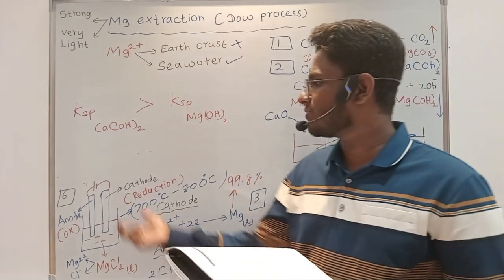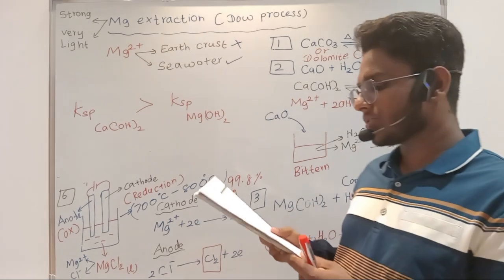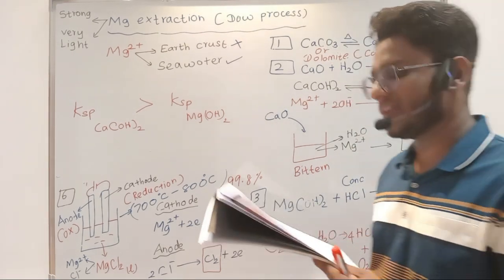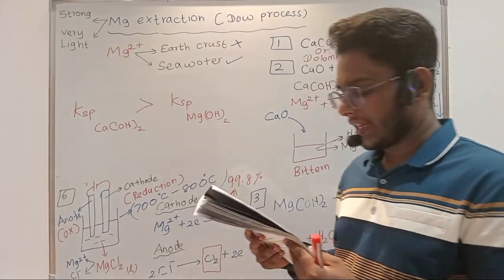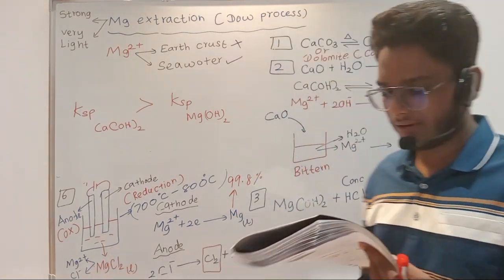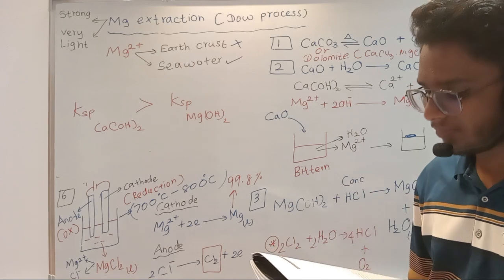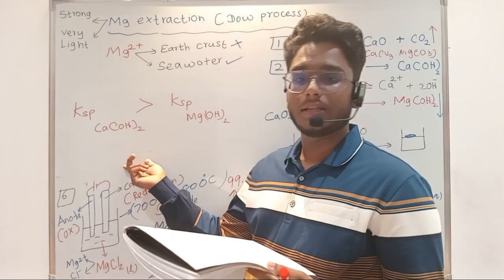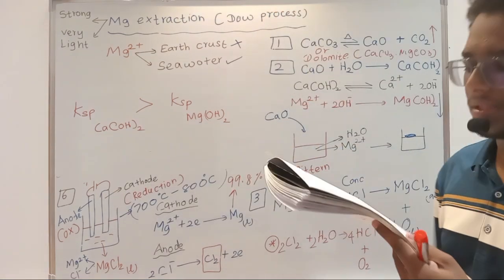Then we'll be fusing it, melting it, right? So first the solid formed is fused. We are fusing it in steel chambers where the electrolysis is done, and then it is electrolyzed. First we fuse it and then we electrolyze it, right? So during heating for fusion, all the water gets completely removed. While heating, the dot 2H2O will also be removed, right? So that is what I was saying.